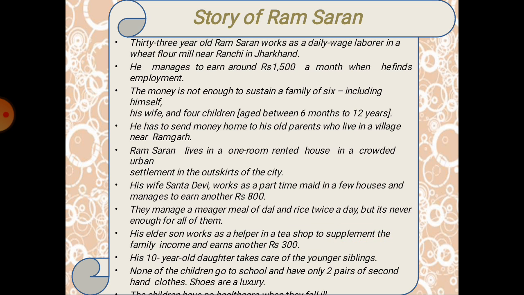His daughter, who is 10, takes care of her siblings, and none of them go to school. They have only two pairs of old dresses that they might have got from someone, and shoes are a luxury, very costly for them. They are not even able to get proper health care, and the younger kids are undernourished, not getting proper nutritious food.